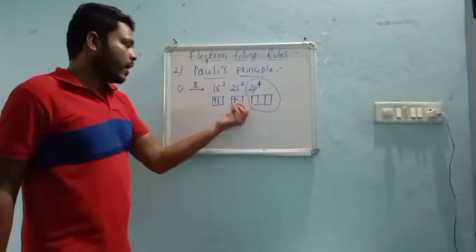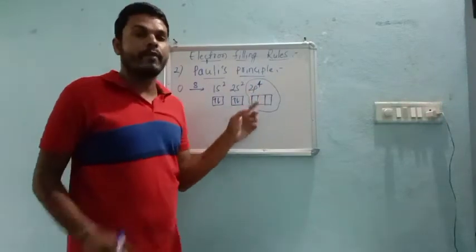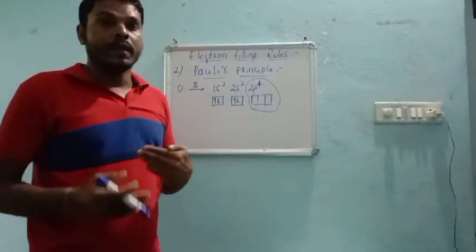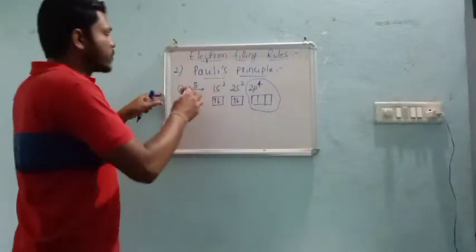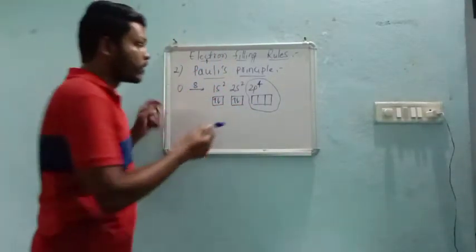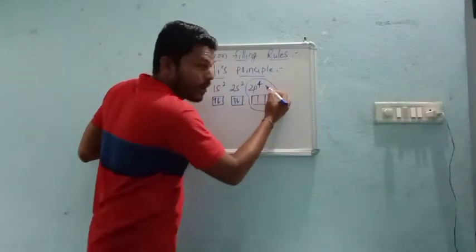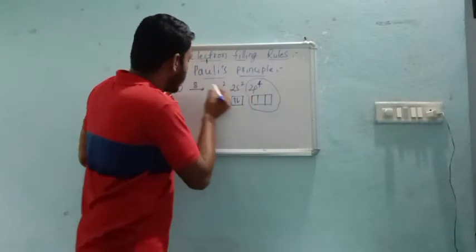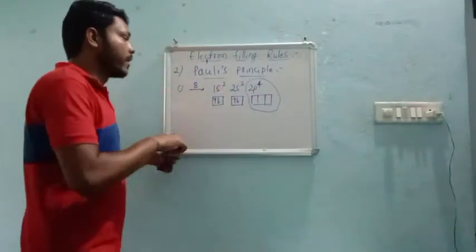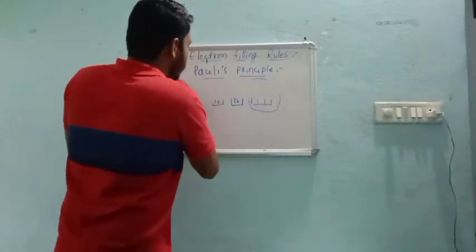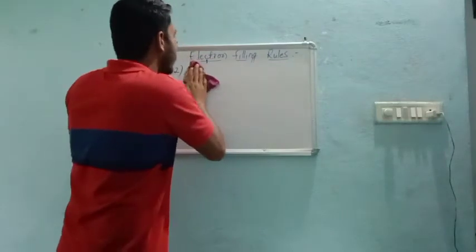If the subshell has more than 1 orbital, then the third rule comes, that is Hund's rule. Now the difficulty may arise. Why? Because to fill these 3 we require 6 electrons, but we have only 4 electrons. For Hund's rule also we will take oxygen. Just remember the diagram. This is about Pauli's rule. It is very easy. The electrons must have opposite spin.